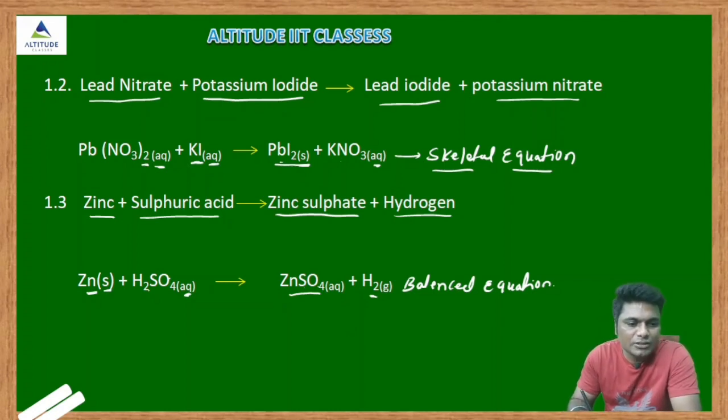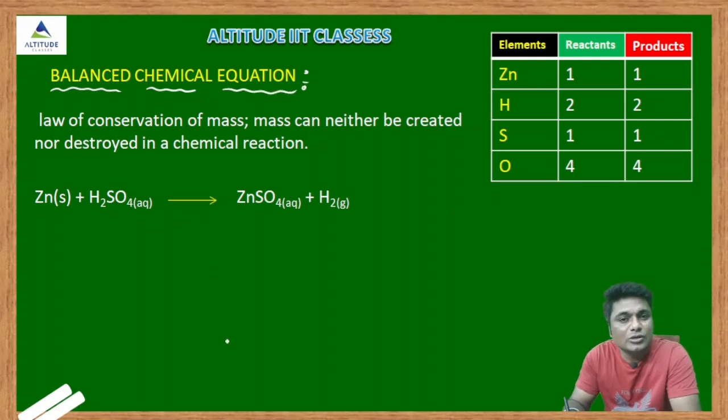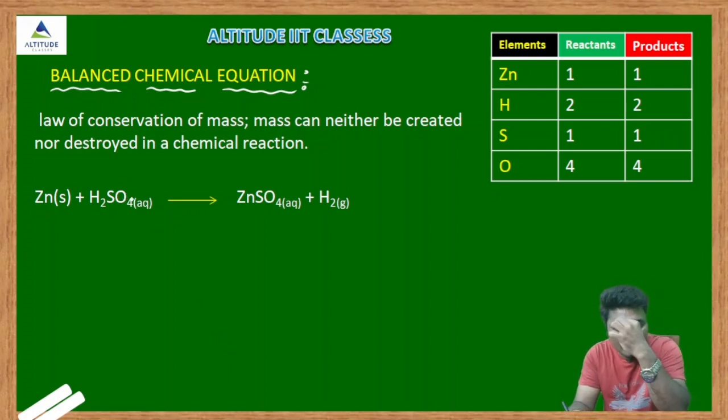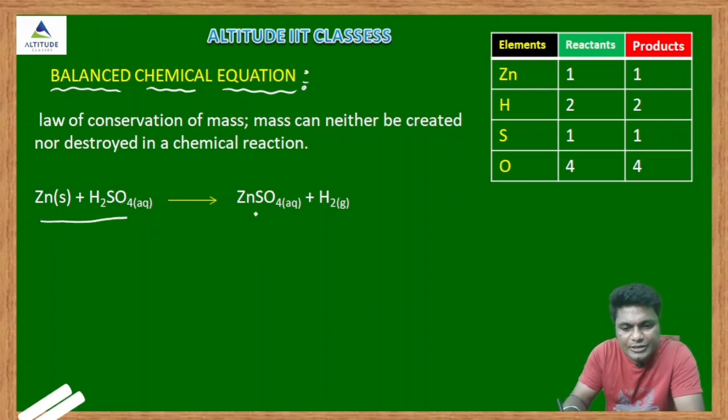Now let's start with how to balance the chemical equation. So that is what, a balanced chemical equation. Okay, and how to balance the chemical equation. See, in the 9th standard you must have studied the law of conservation of mass. So mass can neither be created nor be destroyed. The total mass of the reactant is equal to the total mass of the product. That is Newton's first law. Energy can neither be created nor be destroyed. Clear, guys? Now see, according to that concept, the mass of the reactant must be equal to the mass of the product. Then how to check it?